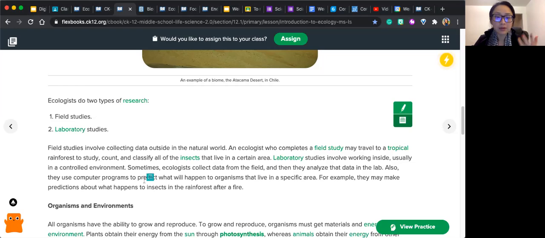Immediately I'm thinking, what kind of computer programs are these, and what could they potentially help with? How could these computer programs help us in the future? What kind of data are they collecting? And how can we use that to form more questions and figure out more answers?